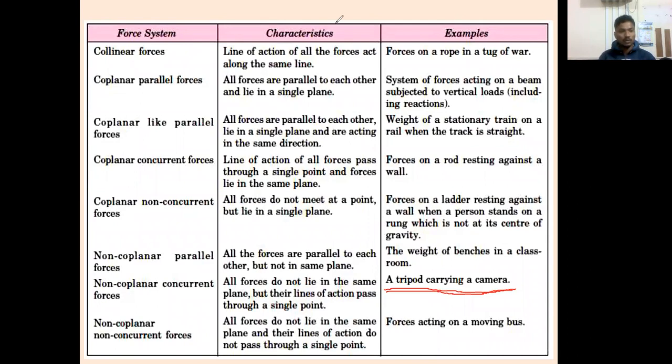Is it possible for someone to tell the example? Try. Let somebody try. No, let it be wrong or correct. Sir, fan. Fan, sir. What? Fan, pankha. How many forces are there on a fan? Only its weight, no?